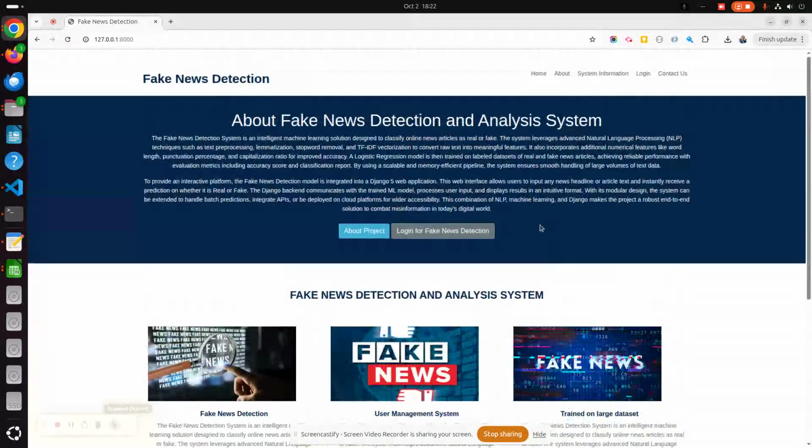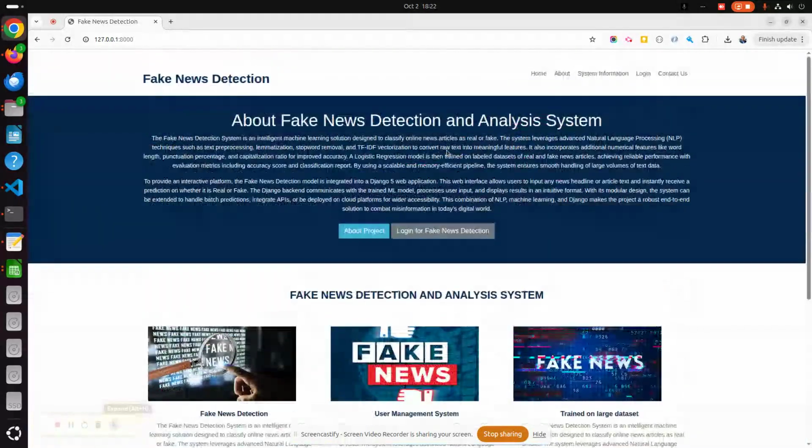So let's start with the features and go through the technology stack we have used for developing this project. This web interface is developed using the latest Django version 5, the Python version is 3.12, and the MySQL version is 8. These technologies we have used for developing this project. This is a web application, so HTML, CSS, JavaScript, and the jQuery library have also been used.